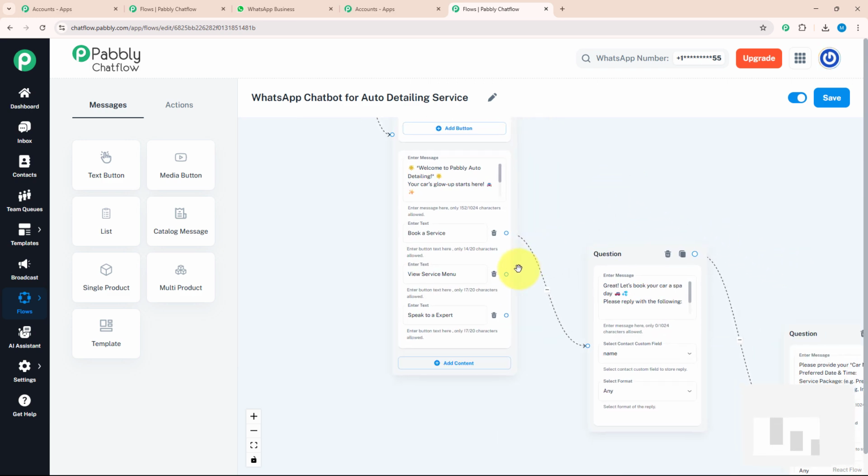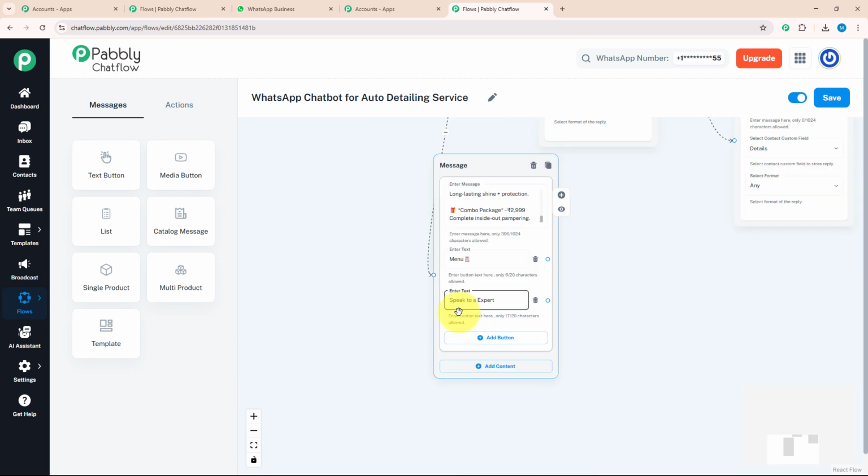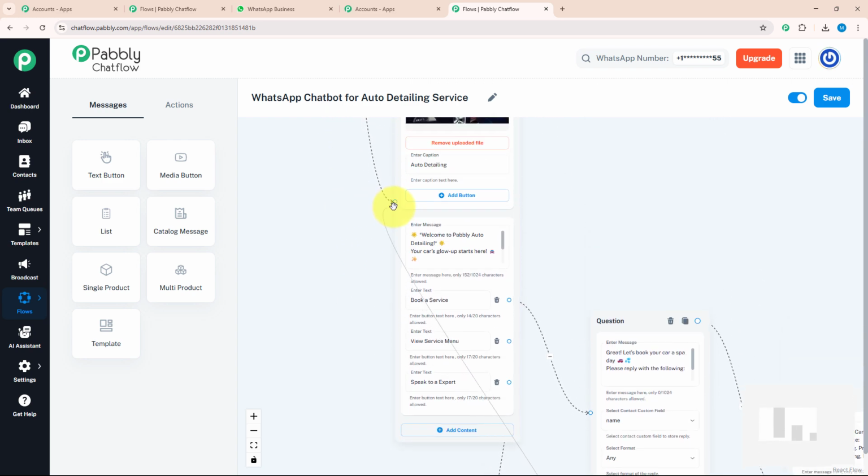Let's move to our next action button, which is view service. To tell them about our services, I will drag and drop this option and select the text button over here and enter my message in which I will provide details about all the services that we provide with the pricing. With that, I will put two action buttons by clicking on the add button option. Here I will enter menu, and for the next action button I will enter speak to an expert. I will connect my menu button with our initial message. That means as soon as someone clicks on this button, they will get the initial message again.